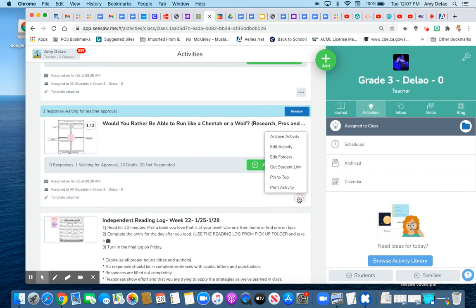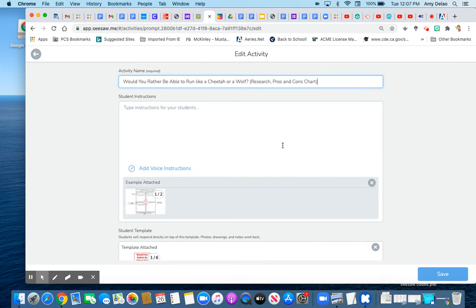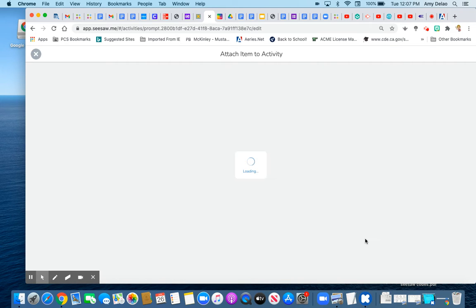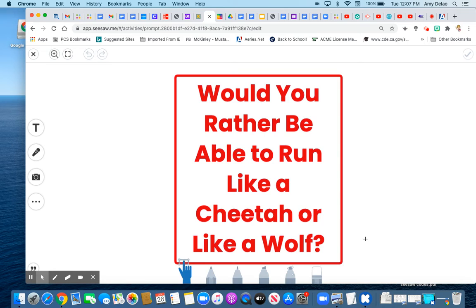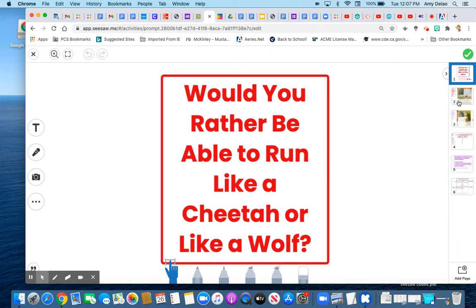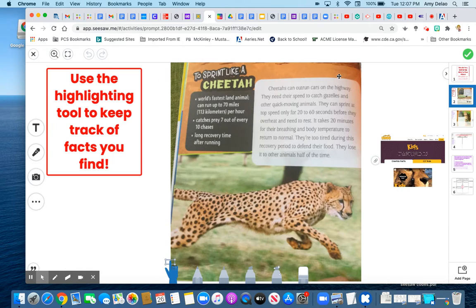All right. So let's walk through the activity here. This first part is just the title page. Would you rather be able to run like a cheetah or a wolf? And then highlight. You're going to use this tool here to highlight the important facts. I would highlight two things and then go write it down on your T-chart. You should have highlightings all over this. It doesn't have to be every little thing, but I do think there's lots of facts here about the cheetah.